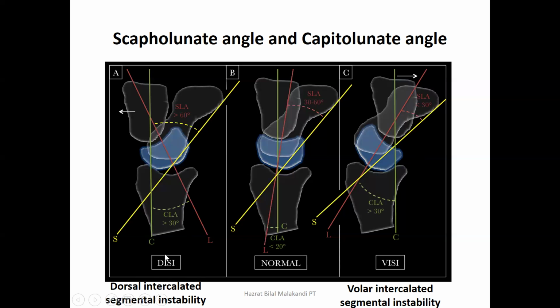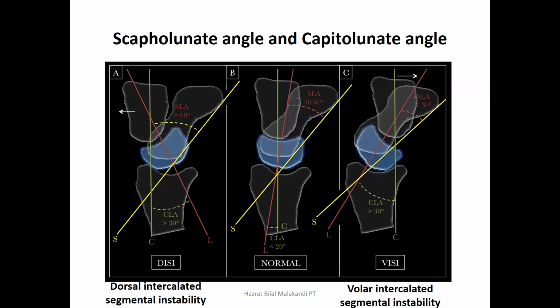अब DISI या dorsal intercalated segmental instability में the angle between the scaphoid line and the lunate line will be more than 60, and in the other intercalated segment instability this angle will be less than 30 degrees. In both cases there will be abnormality. Similarly, in both the dorsal and the volar intercalated segmental instability, the CLA, the capitate-lunate angle will be more than 30 degrees. We can see here that it is more than 30 degrees in both cases, while it should be less than that. लेकिन यहाँ दोनों पे it is more than 30 degrees.